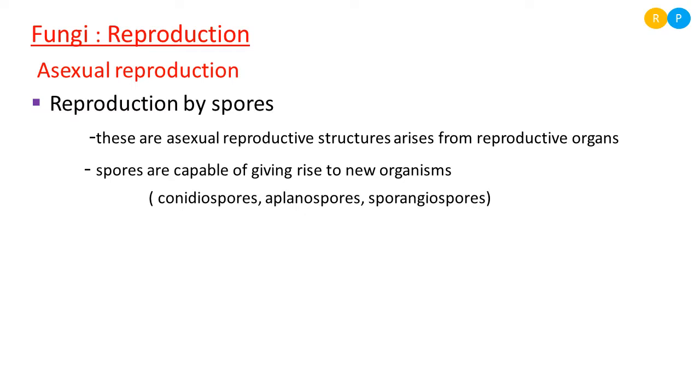Spores are small, spherical shaped asexual reproductive propagules. These arise from the reproductive organ. Fungi consist of a reproductive organ, and in that organ small spherical asexual propagules arise. Those are nothing but spores.